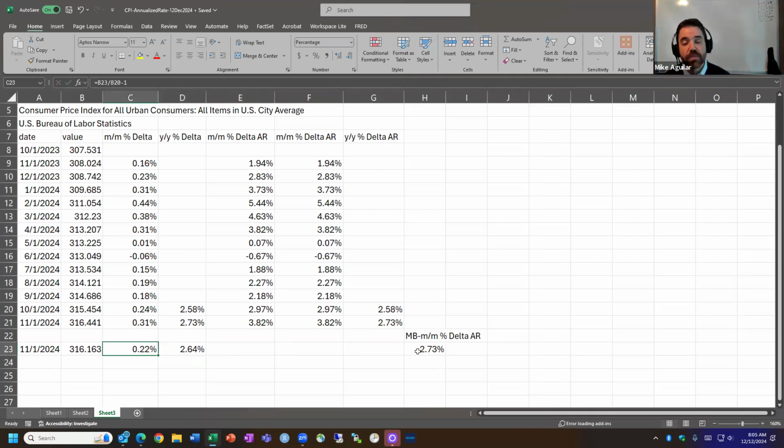So if they were right in Morning Brew on their report that this was an annualized rate of growth of 2.7%, that means that the month over month delta would have been 0.22. The index would have been 316, and the annual rate would have been 2.64, about 10 basis points lower. These numbers matter. Hope that helps.